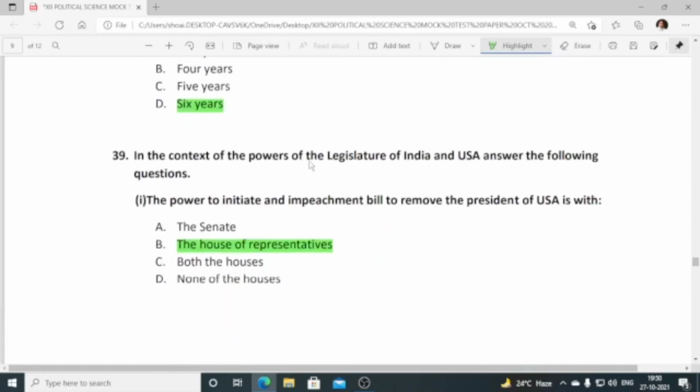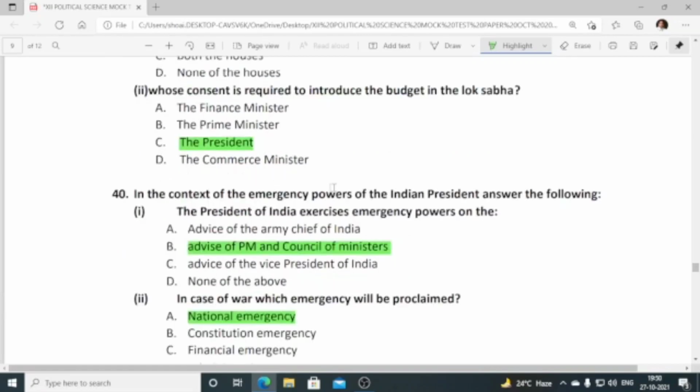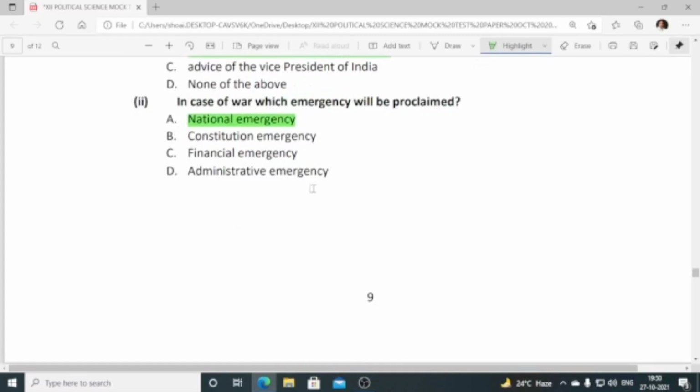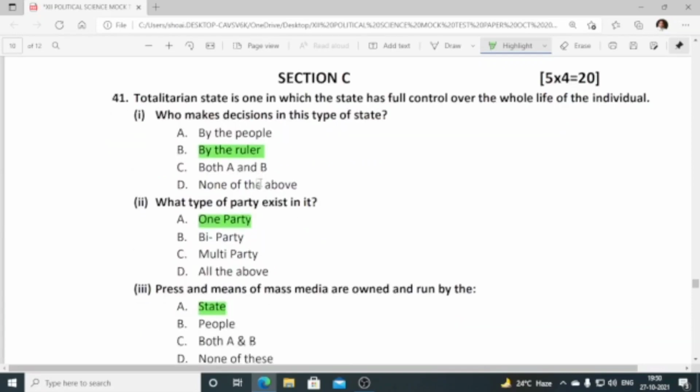6 years. 39. The power to initiate an impeachment bill to remove the President of USA is with the House of Representatives. Number 2. Whose consent is required to introduce the budget in the Lok Sabha? The President. 40. The President of India exercises emergency powers on the advice of Prime Minister and the Council of Ministers. In case of war, which emergency will be proclaimed? National emergency.